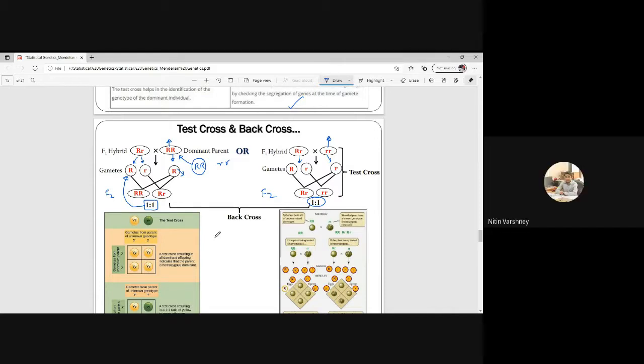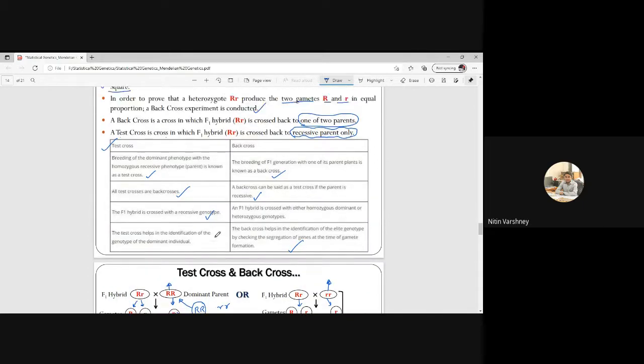First point, breeding of dominant phenotype with the homozygous recessive. Dominant phenotype means what? Suppose my F1 generation is AA. This is dominant because we are using the law of dominance, and capital A is dominant over small a.